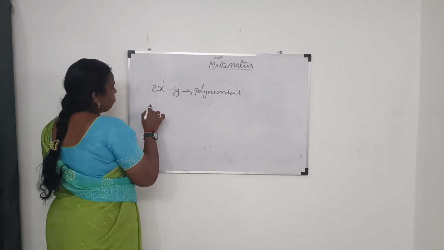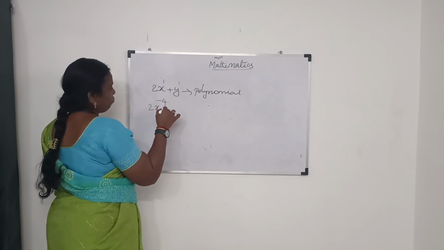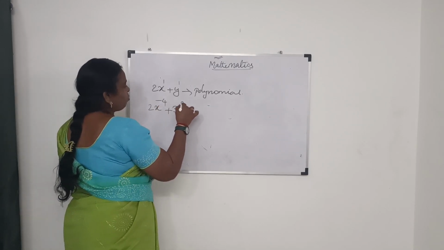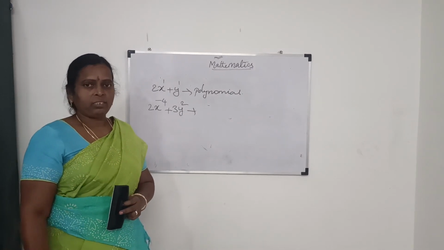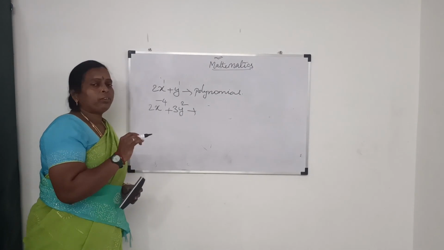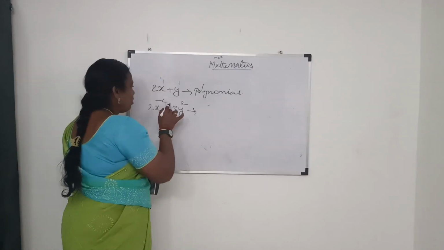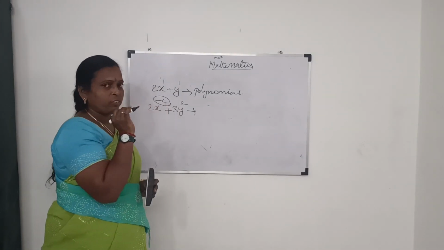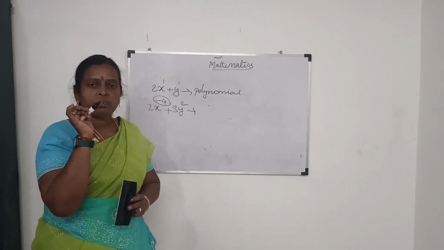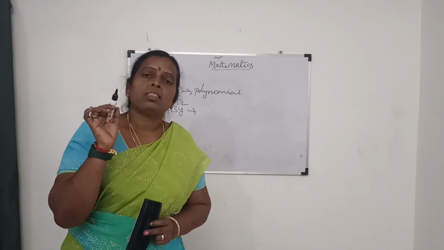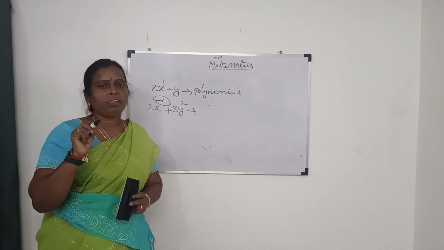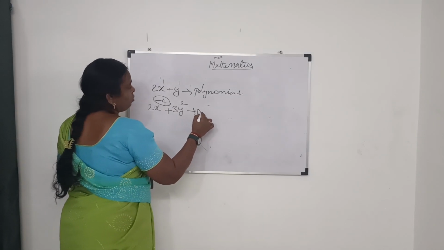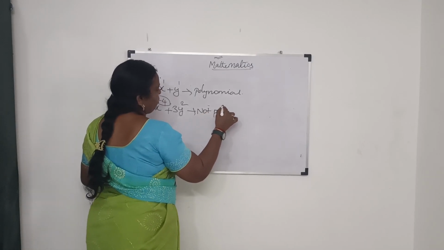Now can I write some more things? 2x power minus 4 plus 3y square. Let me know whether this is a polynomial or not. Yes, it is not a polynomial because the power has negative values. So if an expression is a polynomial, the power should not be negative, it should be positive values only. So this is not a polynomial.